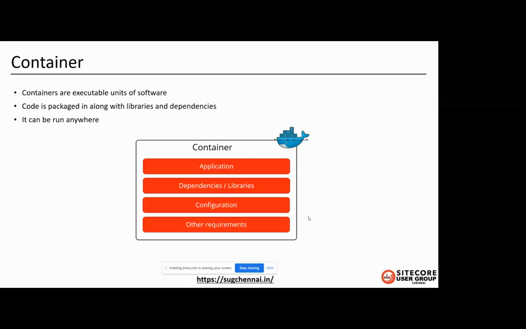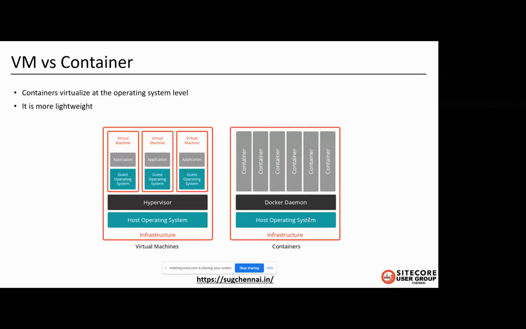Before seeing the benefits, we'll see what is the main difference between VM and container first. Instead of virtualizing the hardware stack, containers virtualize at the operating system level. If you see the image, VM has its own OS. But container shares the host OS. See here, the container shares the host OS. So it is more lightweight since they share the OS kernel. So it starts faster and uses only a fraction of memory compared to booting an entire operating system. So that is the main difference between the VM and container.